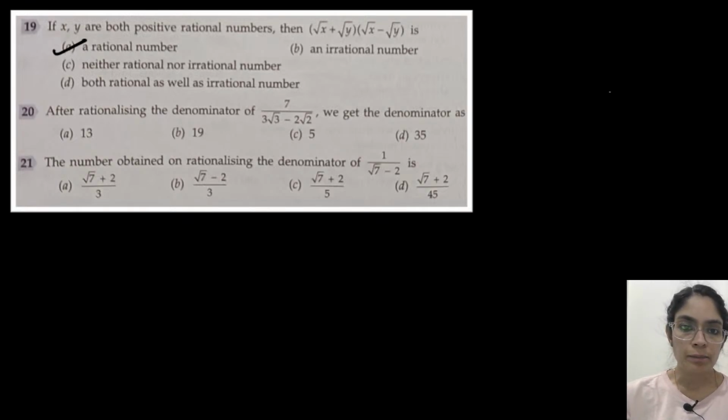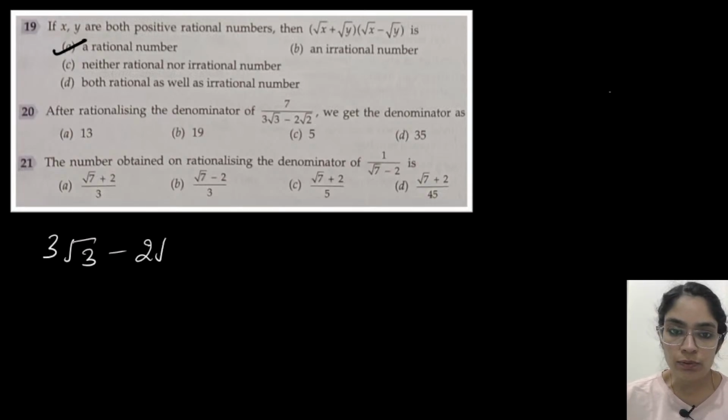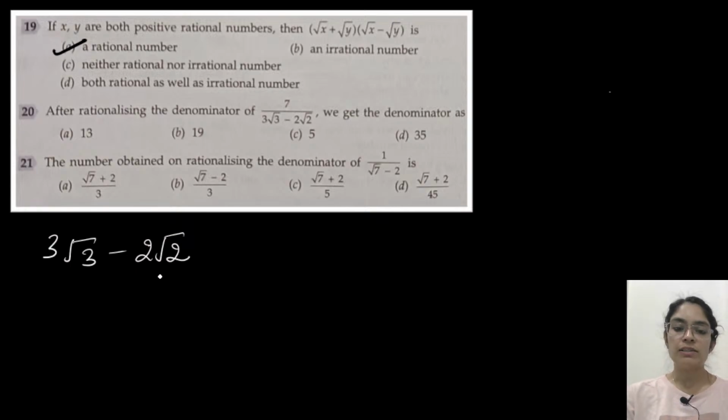So 20th: after rationalizing the denominator, we get the denominator. So 20th question, you can see if we rationalize the denominator. So here the denominator is 3 root 3 minus 2 root 2. So if we rationalize it, then what will be the value of the denominator?